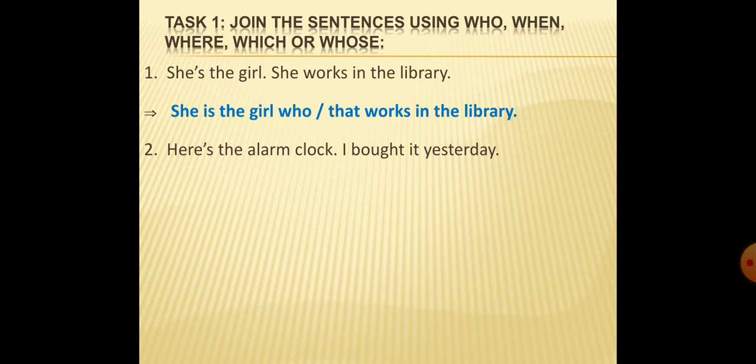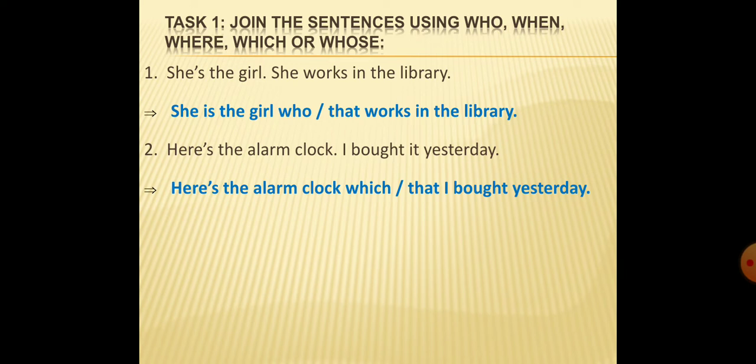Here is the alarm clock. I bought it yesterday. Which one is repeated in the two sentences? The alarm clock, and it here again refers to the alarm clock. So we can use which or that. Here is the alarm clock which or that I bought yesterday.